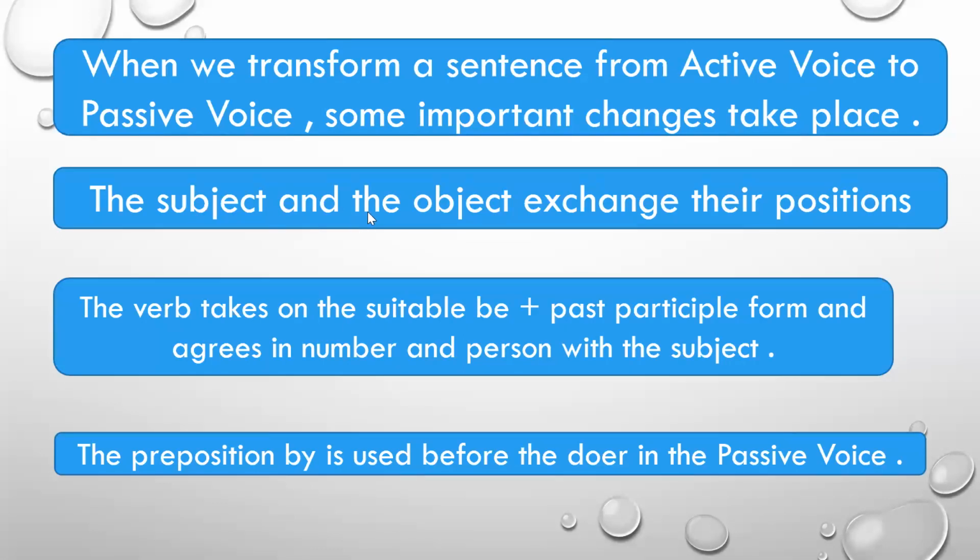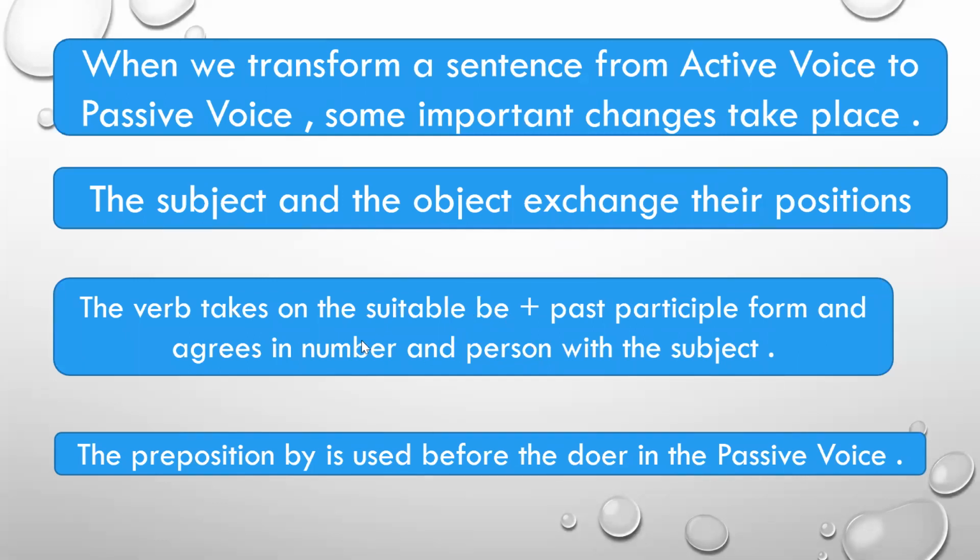So in a passive voice sentence, one major thing is also that the subject and object exchange their positions. The verb takes on the suitable be plus past participle form and agrees in number and person with the subject. This I will explain to you later on. I have already taught you subject verb agreement. So this be form of the verb will depend on the number and person of the subject.